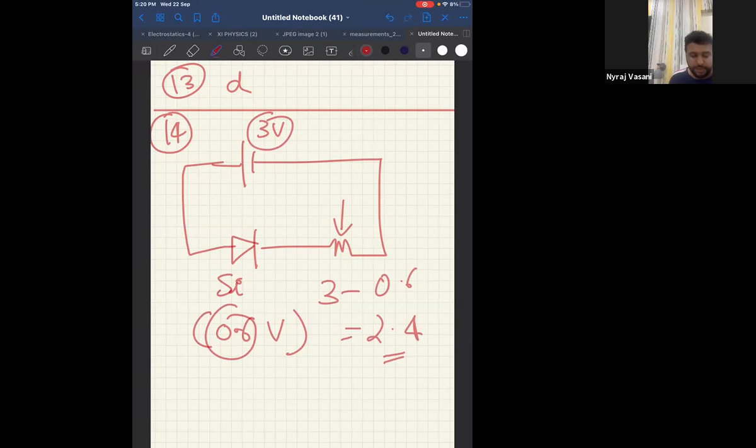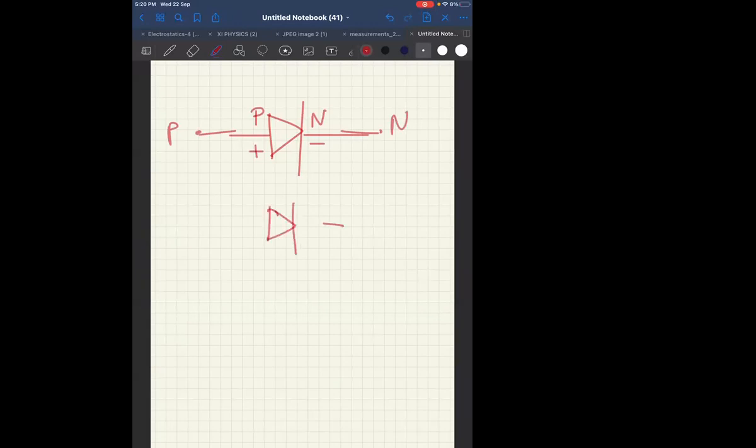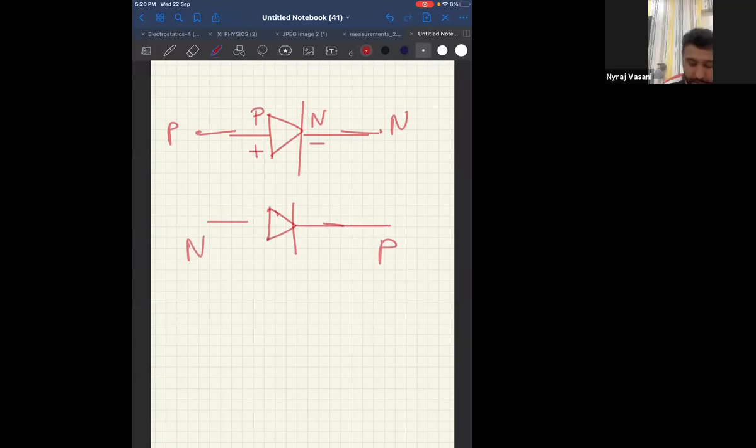Now I teach you one kind of circuit. Listen to this. See this. You know this is a PN junction diode. All of you should know that this is a PN junction diode. And this is positive. This is negative. Means this is plus and this is minus. Now when is it forward biased? When plus is connected to positive and negative is connected to negative, it is forward biased. And it is reverse biased when this is connected to negative and this is connected to positive.